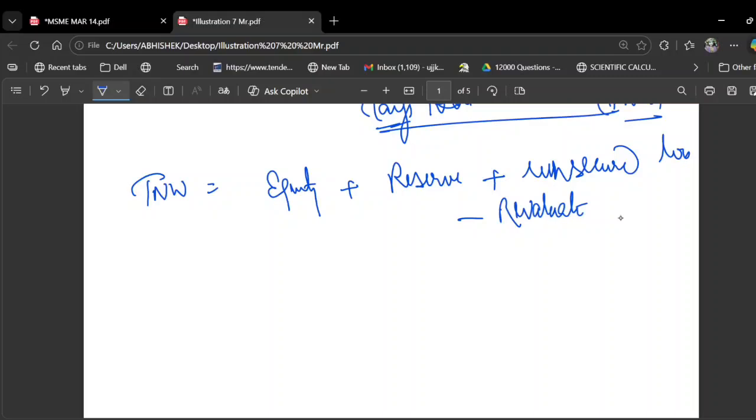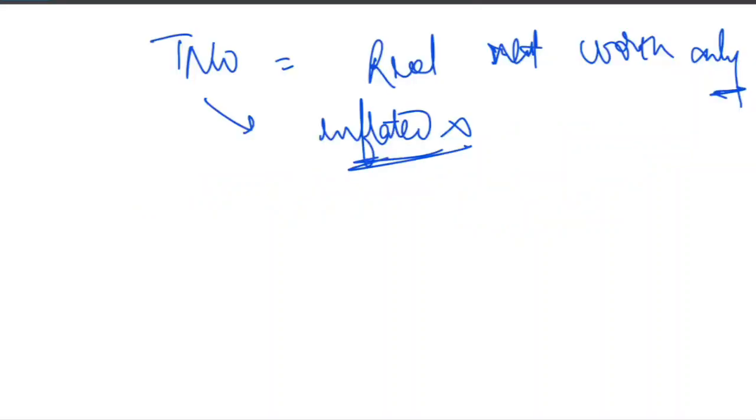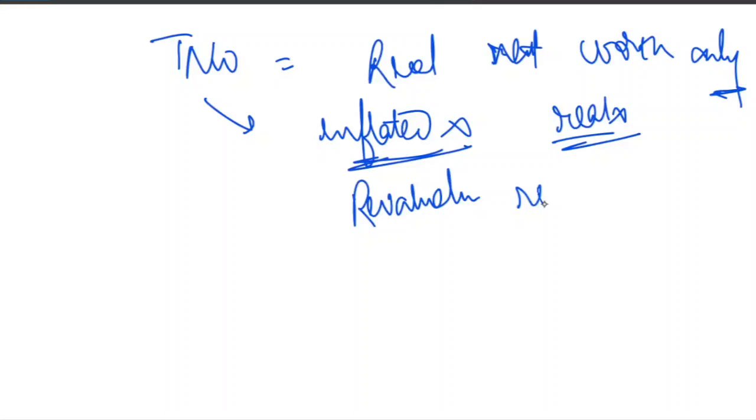How much equity they have given, you can see. Anything inflated, anything not real, has not to be taken, right? That's why we have subtracted the revaluation reserve, and added the promoter's non-withdrawable unsecured loan. So add reserve, add promoter support, minus revaluation, right? This is the point that we'll keep in mind.